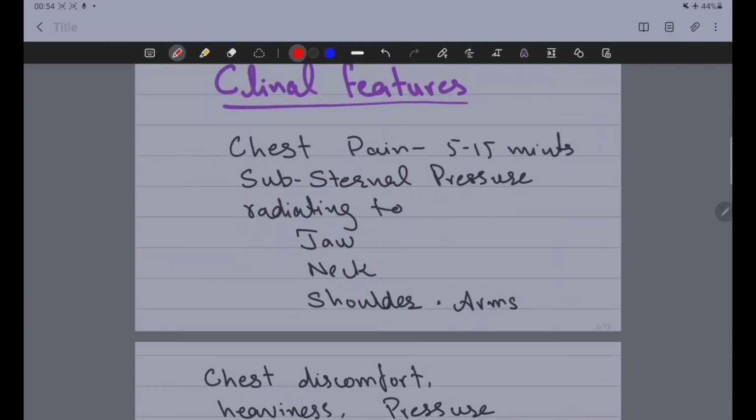Clinical features of angina include chest pain, which lasts from 5 to 15 minutes, and this 5 to 15 minutes is the time up to which the myocardium can withstand ischemia, and after that the patient can go into myocardial infarction. Substernal pressure can also be felt, and the chest pain can radiate to the jaw, neck, and the shoulders or arms.